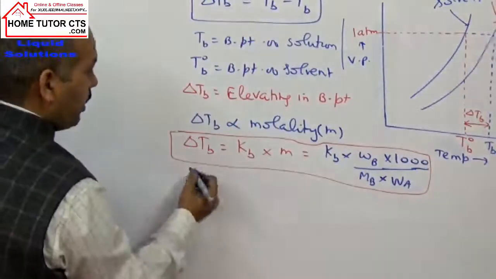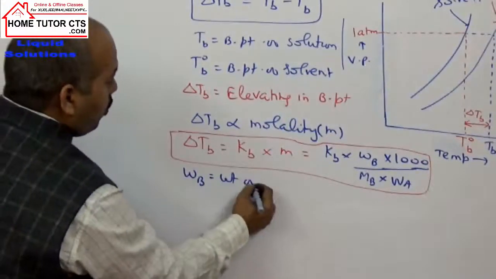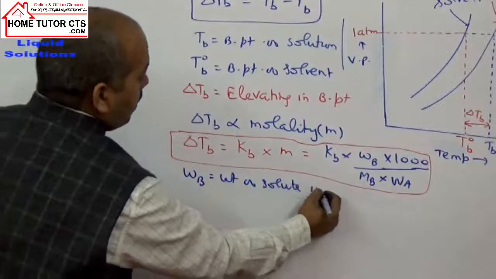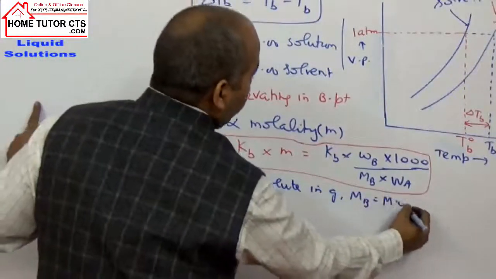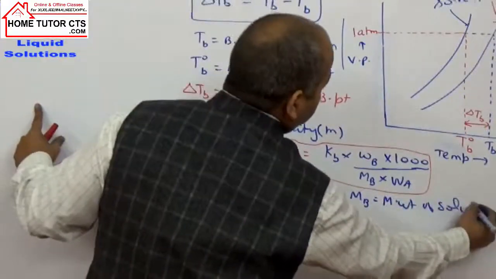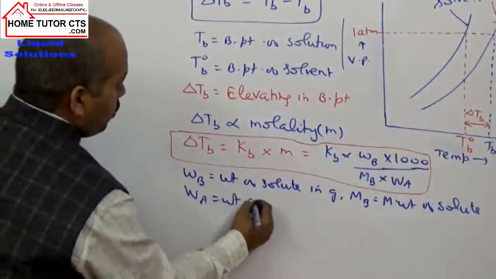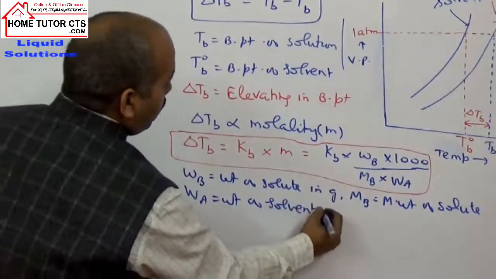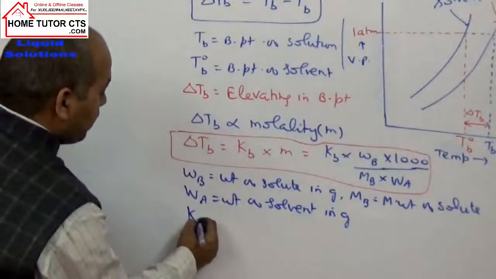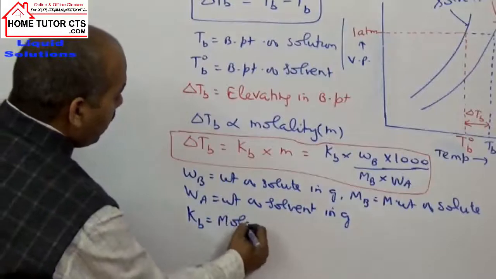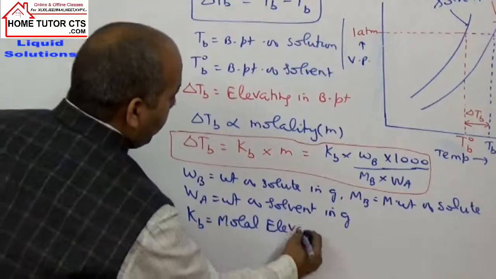In the given formula, the terms are: Wb is the weight of solute in grams, Mb is the molar weight of solute, and Wa is the weight of solvent in grams. This term Kb is called the molar elevation constant,